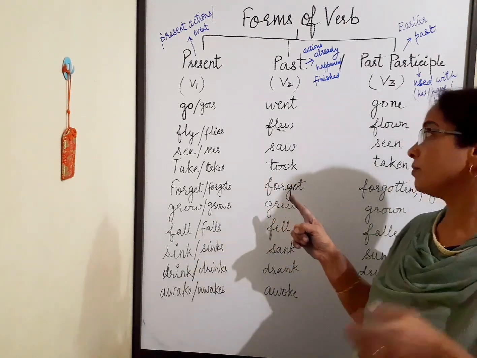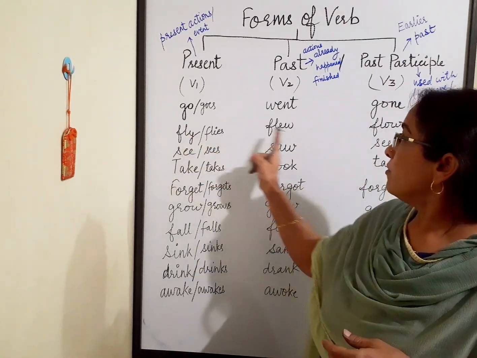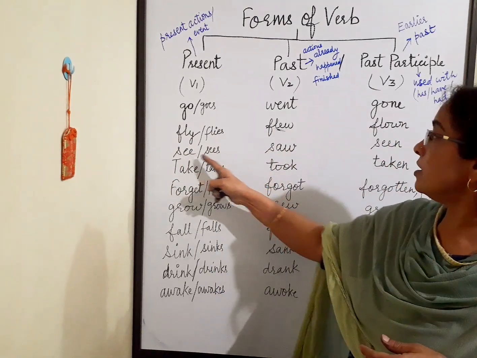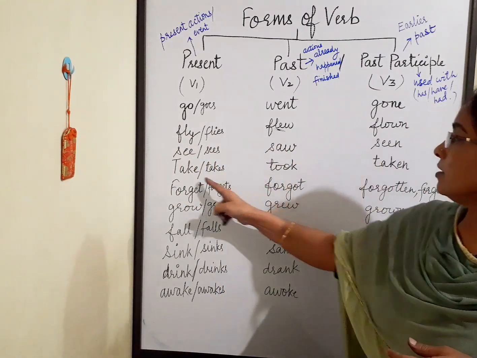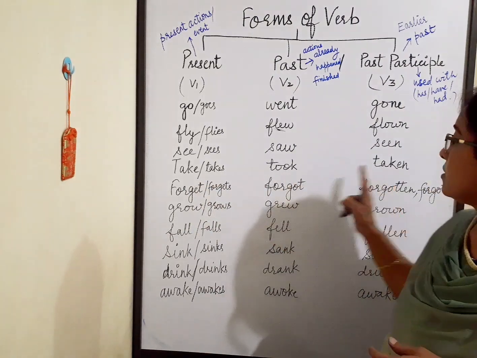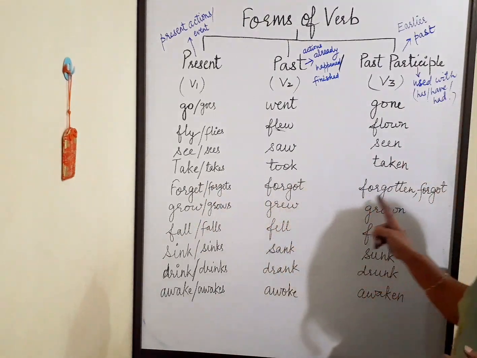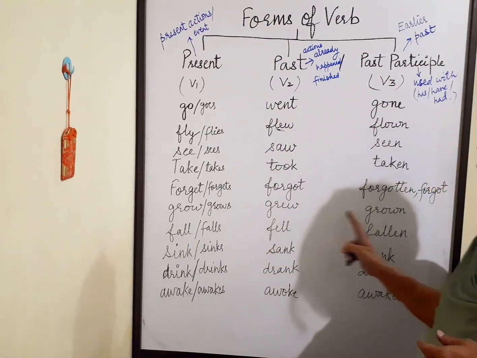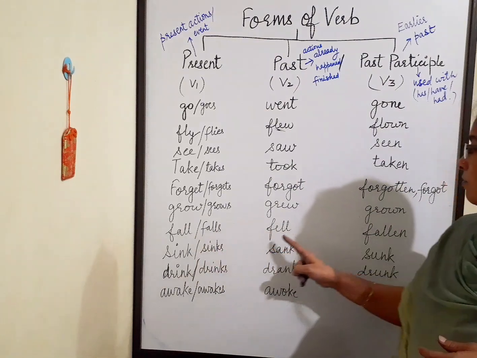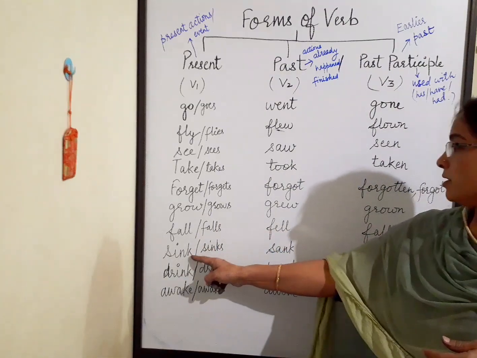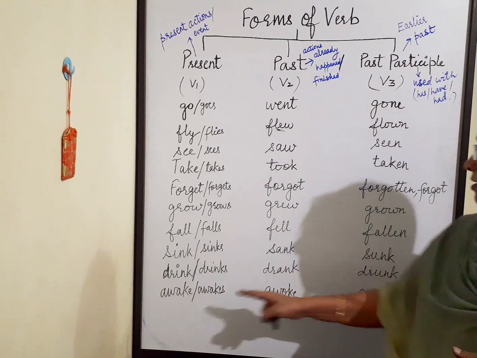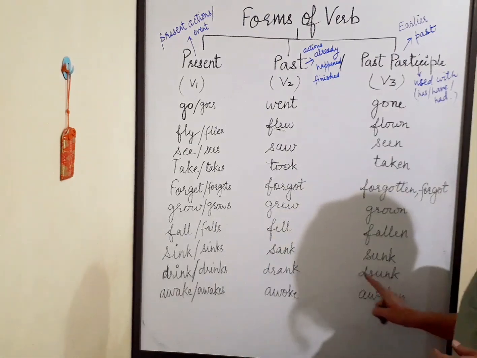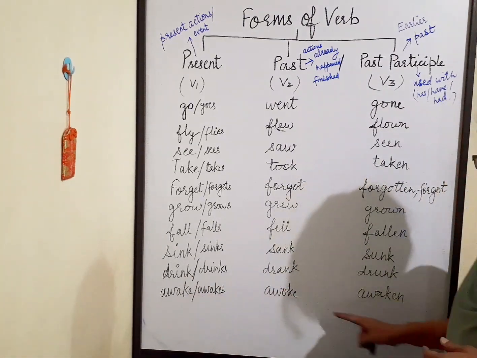She had gone. Similarly, fly, flew, flown. See, saw, seen. Take, took, taken. Forget, forgot, forgot or forgotten also. Grow, grew, grown. Fall, fell, fallen. Sink, sank, sunk. Drink, drank, drunk. Awake, woke, awaken. That's all for this video. I hope you all would have understood.